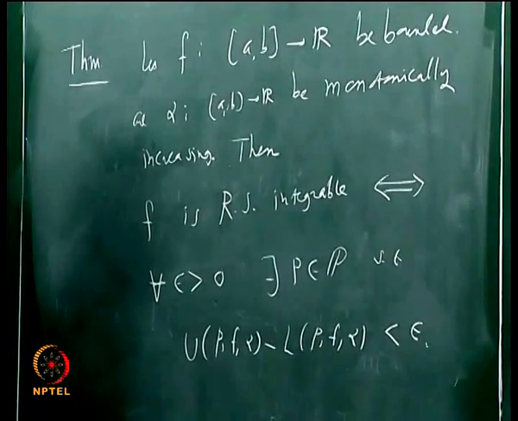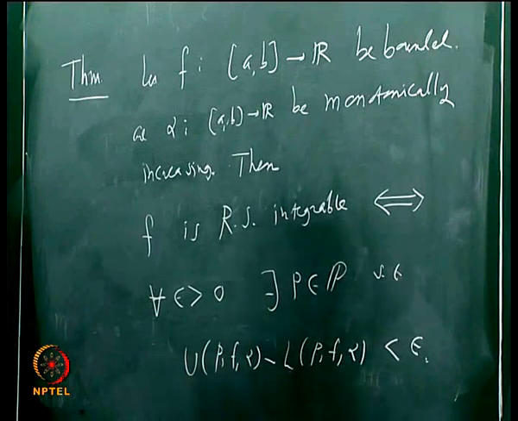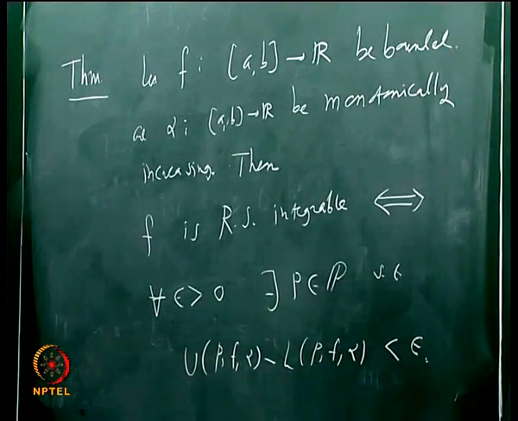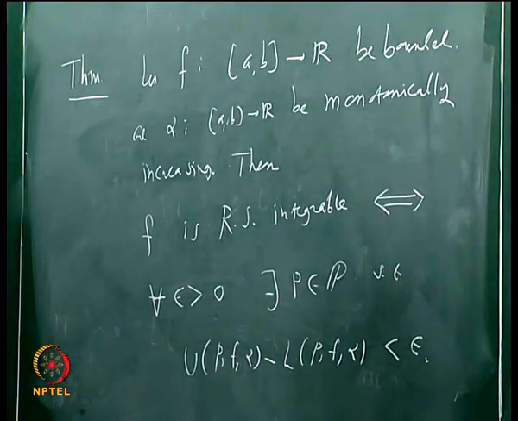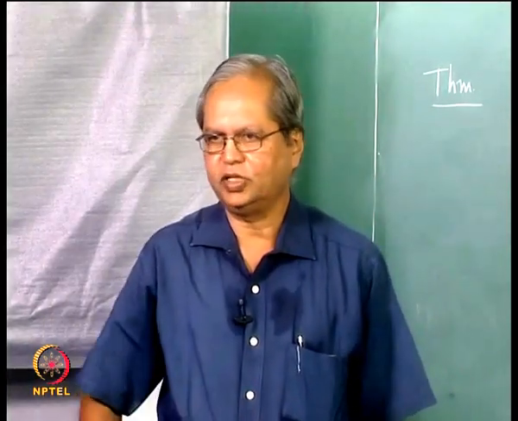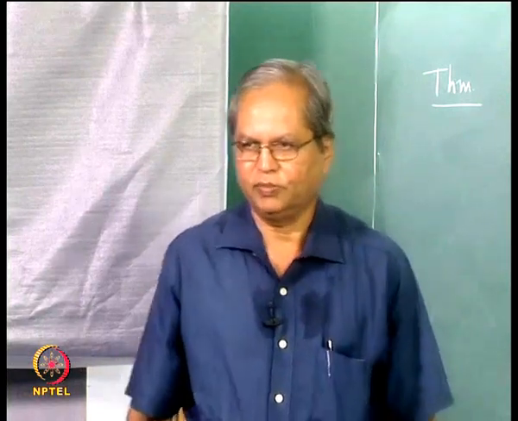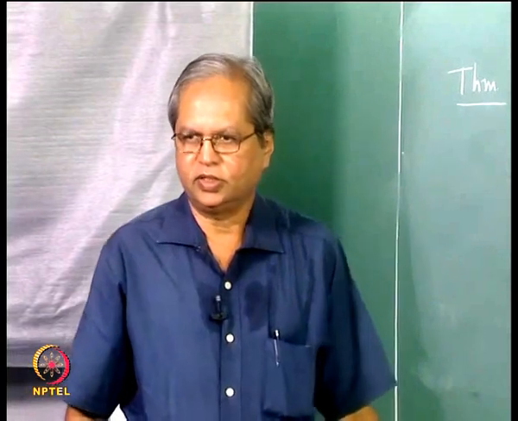All we need to do is, given any epsilon, find a partition P such that the difference between upper and lower sum is less than epsilon. That is enough to conclude that the function is Riemann integrable, or Riemann-Stieltjes integrable, depending on which kinds of sums you take.